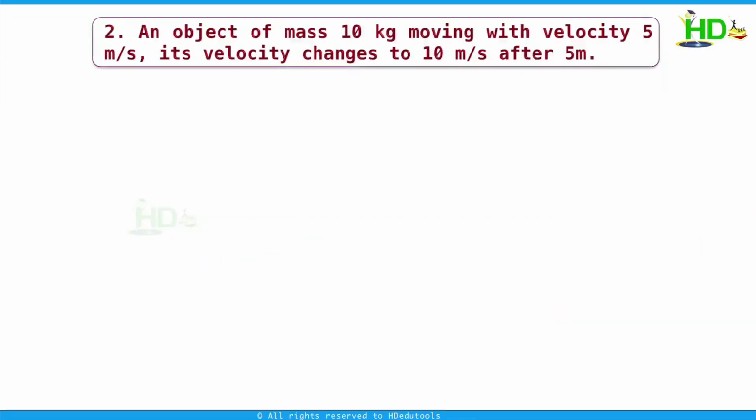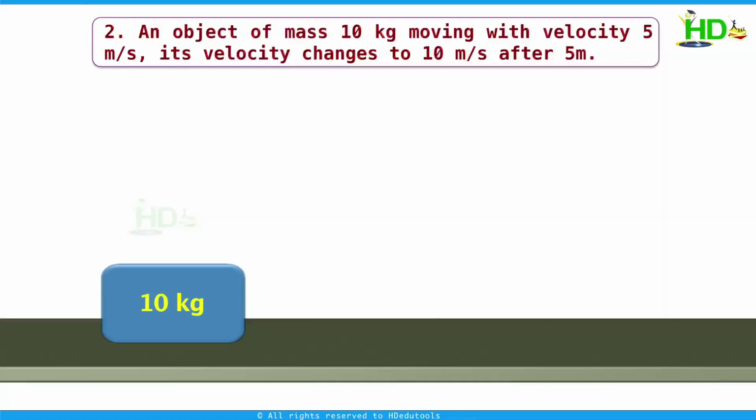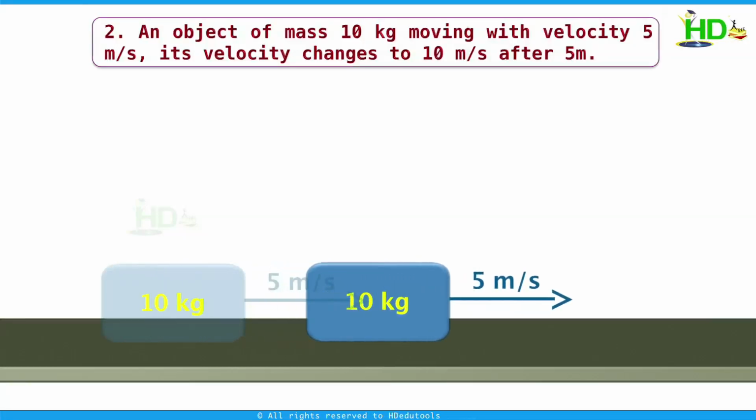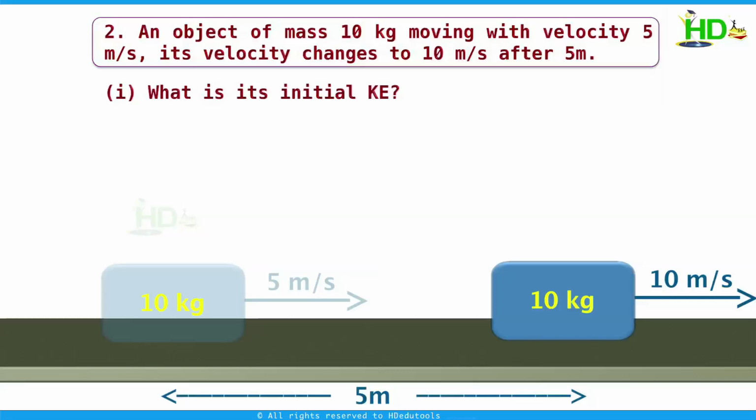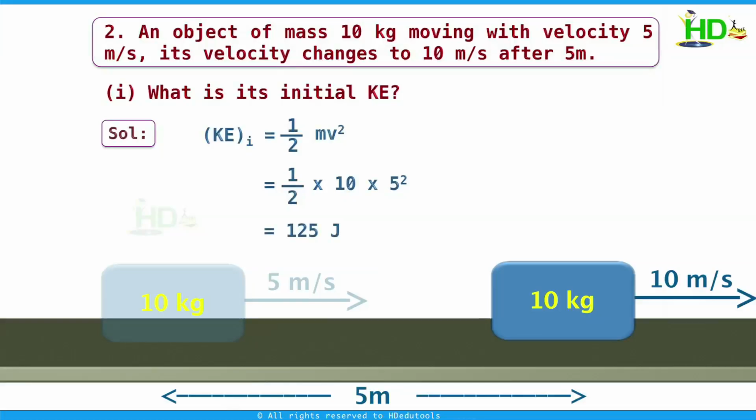We take another problem. An object of mass 10 kg is moving with velocity 5 meter per second. Its velocity changes to 10 meter per second after 5 meters. Now related to this, the first question is, what is the initial kinetic energy? We know that the expression for kinetic energy is half mv square, where m is mass and v is velocity. Initial velocity is 5 meters per second and mass is 10 kg. Now this is equal to 1 by 2 into 10 into 5 square. We get 125 joule.